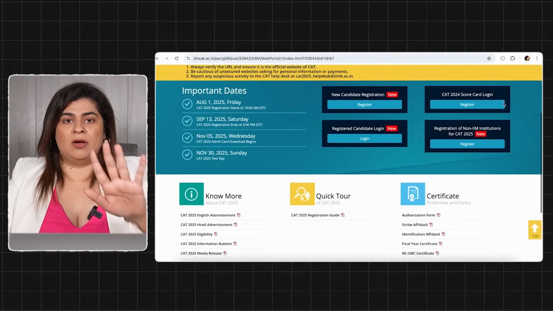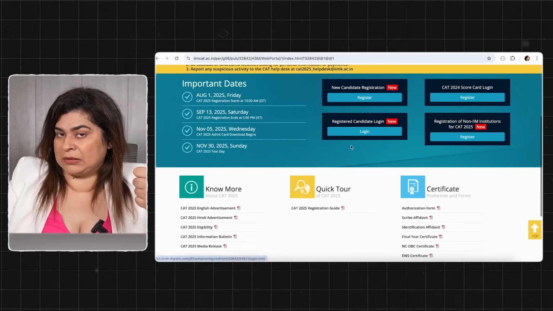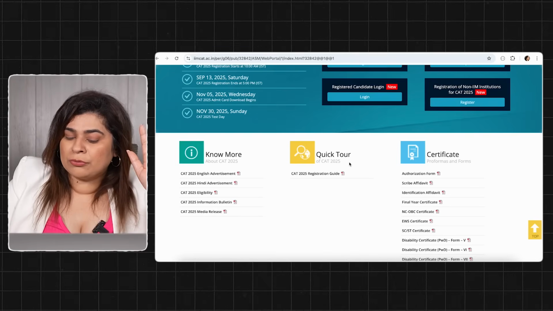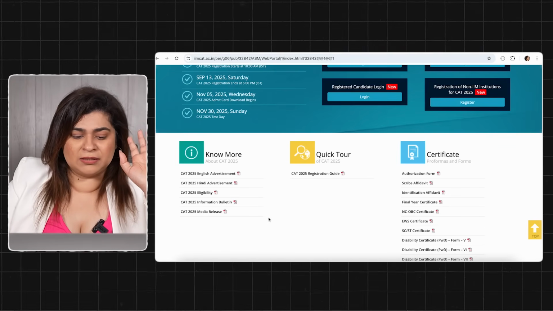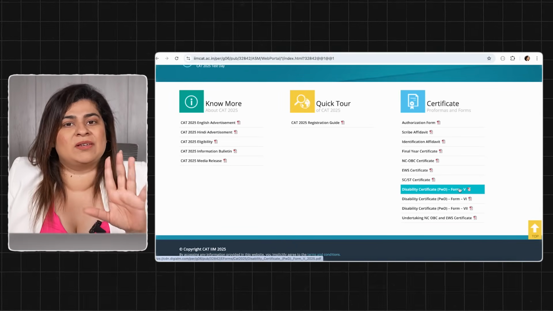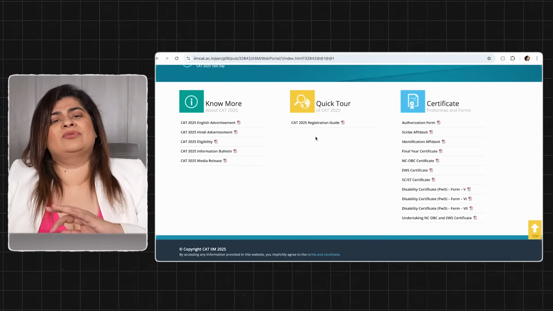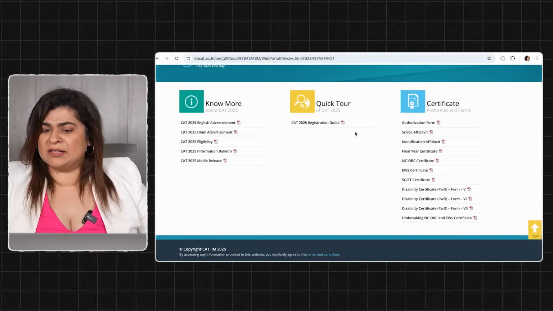It's not our work. What we need to do is new candidate registration, registered candidate login, and the quick tour, documents of registration guide, and certificates, affidavits and undertaking forms available here are what is relevant to us. The quick tour guide is also a PDF, skip reading that entire detailed PDF.